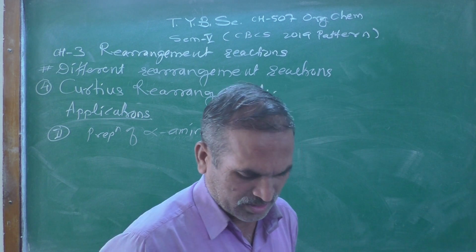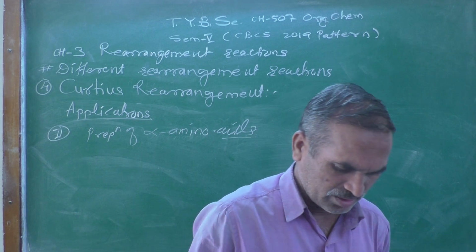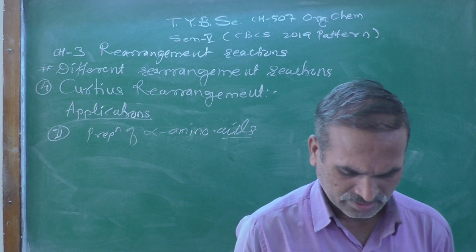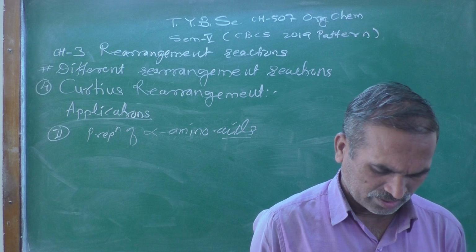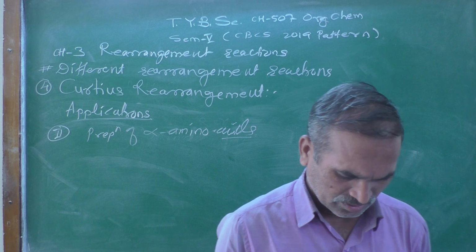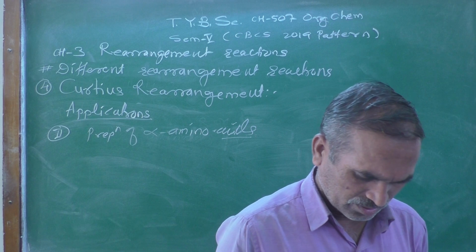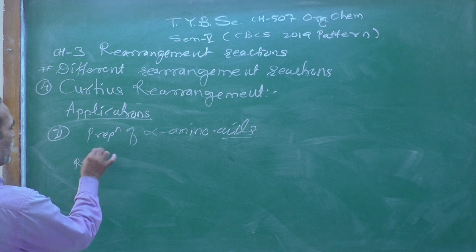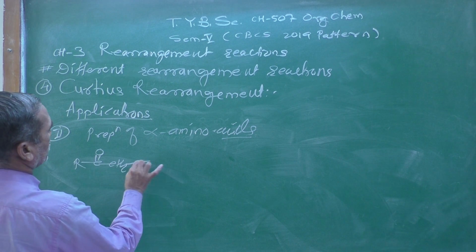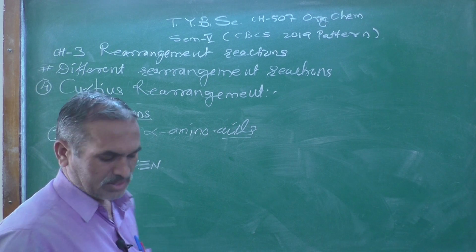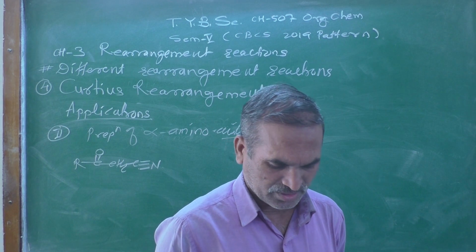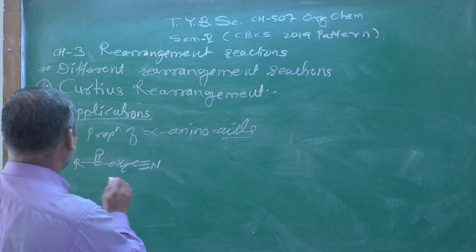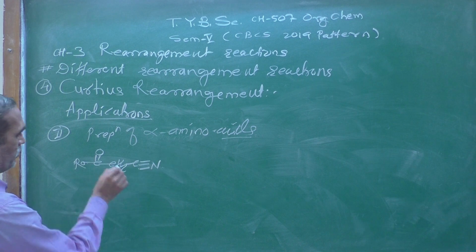Now let us see. The first one, the starting material, is taken as an ester over here: C double bond O, then CH2C triple bond N, with OR.